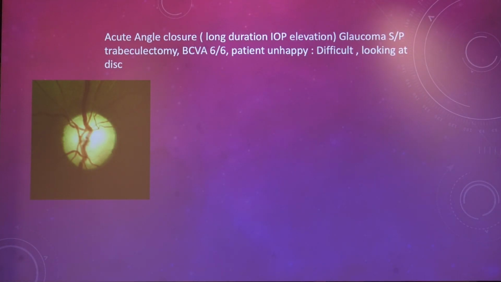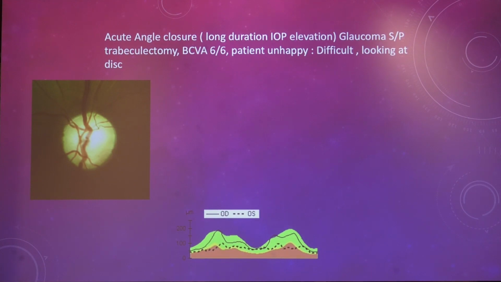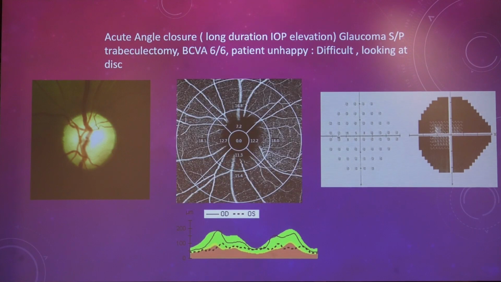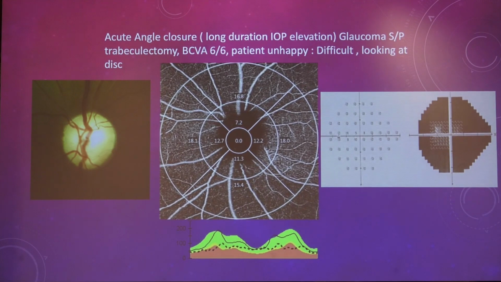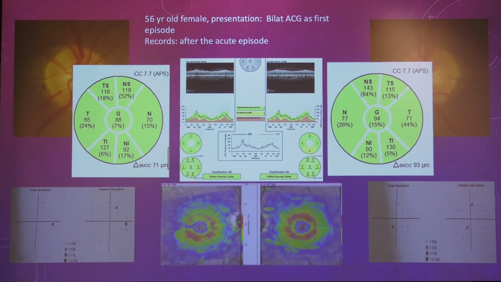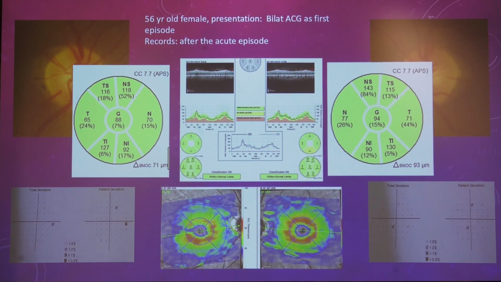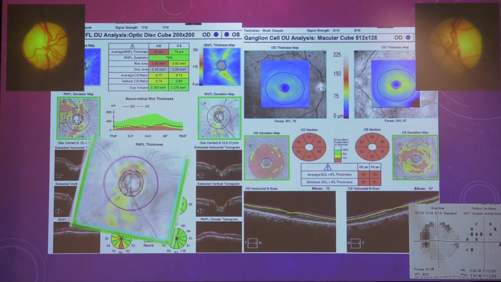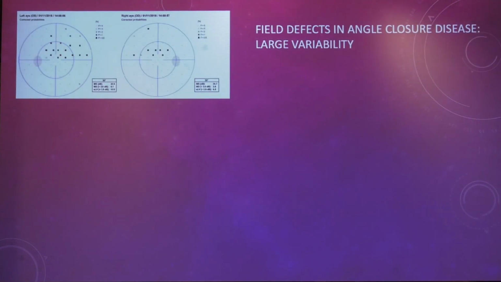Something like this, when the disc appears pale, the RNFL is still decaying, but the field is like this. Such cases cannot be explained by anything except the loss of the RGCs, which is very acute following an acute elevation of intraocular pressure. So a nugget about these new investigations. Similarly, here also you can see acute elevation of IOP. Everything else appears okay except the loss of the macular ganglion cells in the superior part. One more case which shows the same finding here. RNFL relatively preserved better than the ganglion cell complex after an acute elevation of IOP.